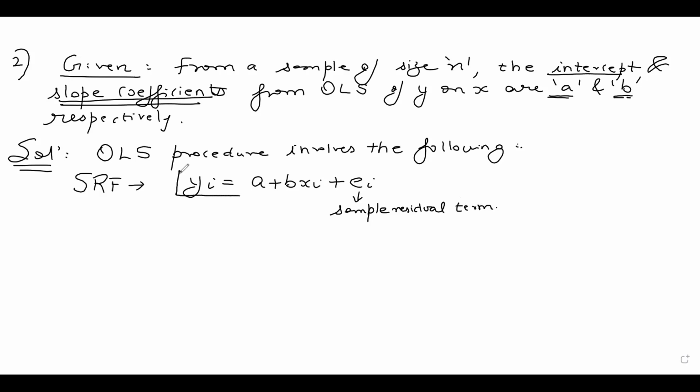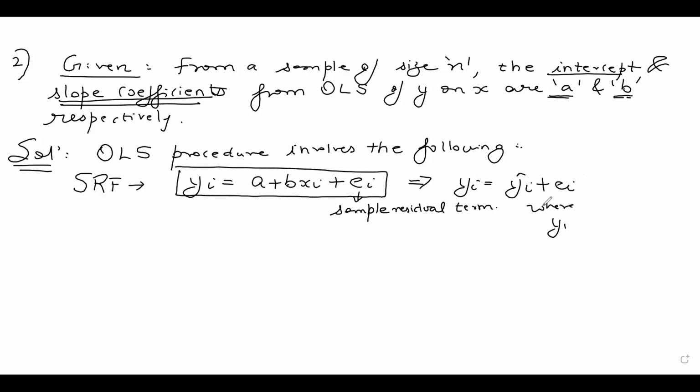So this is my typical sample regression function, and this I can also write as yi equals yi hat plus ei, where yi hat is nothing but the mean value of y which you get from the sample, which is a plus b xi.